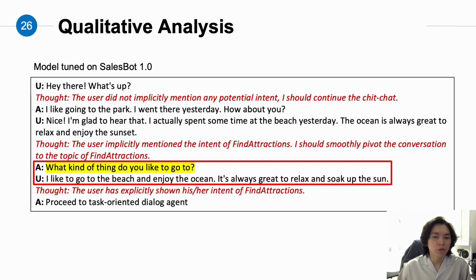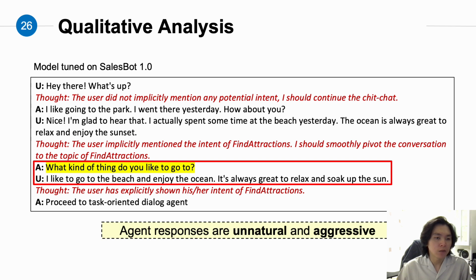This is the conversation between Daniel and Salesbot 1. In the transition turn, the model says, "What kinds of things do you like to go to?" This unnatural utterance is obviously not what a human being would say. And also, right after that, it hands over the dialogue to text-oriented dialogue without further talking, which is really aggressive.